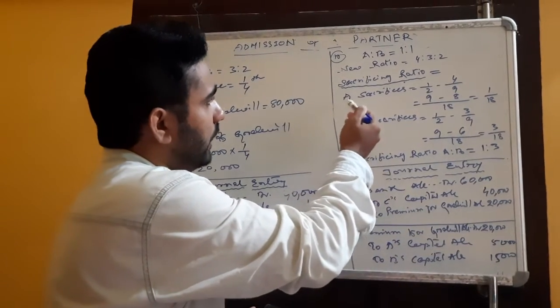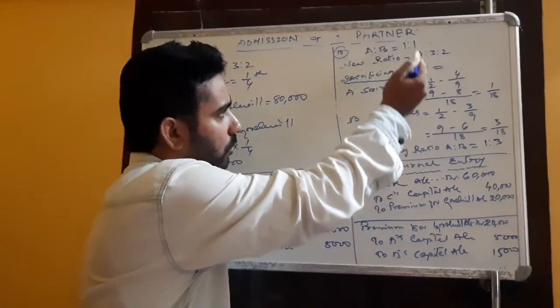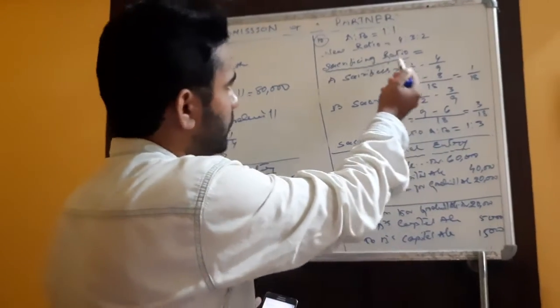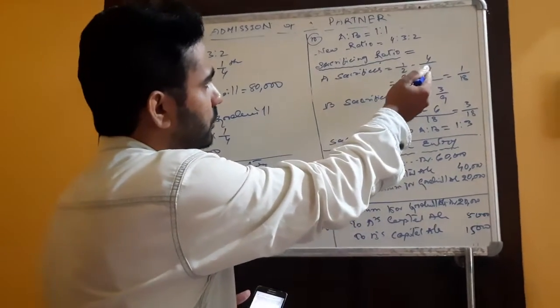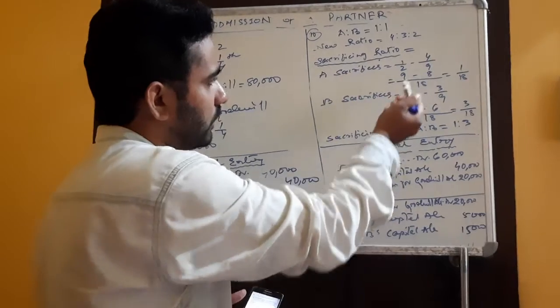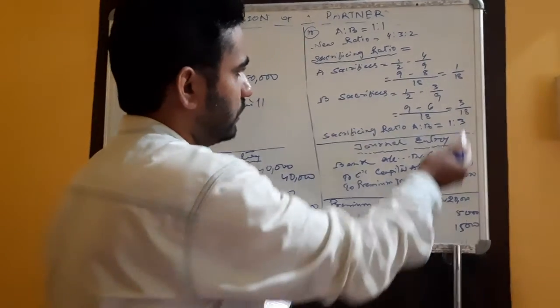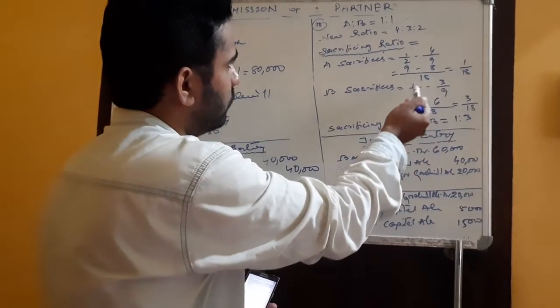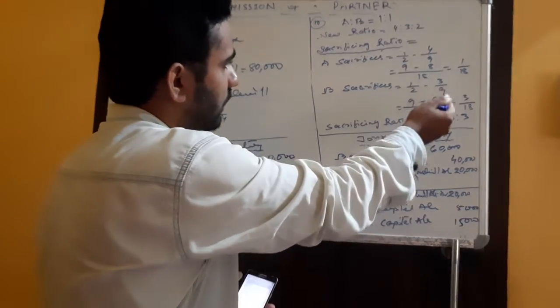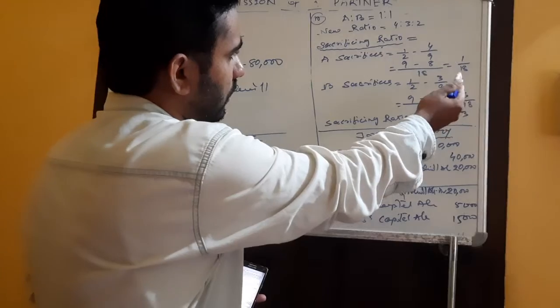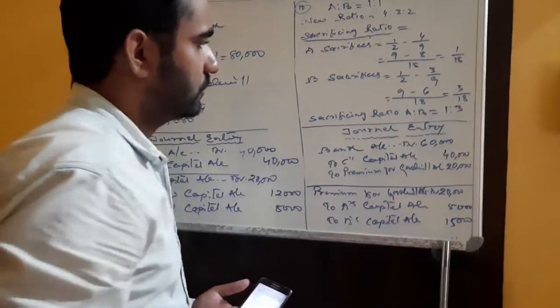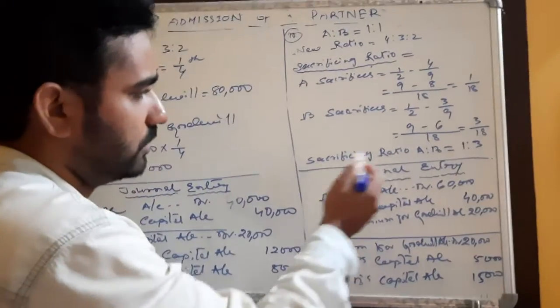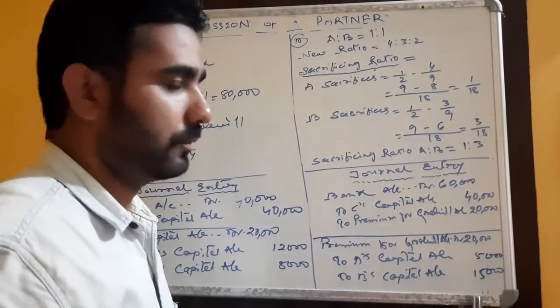So I have written sacrifice equals old ratio minus new ratio. As A's old ratio is 1/2 minus the new ratio 4/9, from that we can calculate A's sacrifice, that is 1/18. B sacrifices, B's old share is 1/2, and B's new ratio is 3/9, so we can calculate 3/18. So if you see, the sacrificing ratio is 1:3.